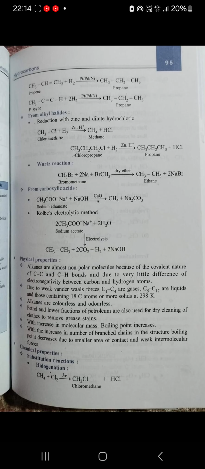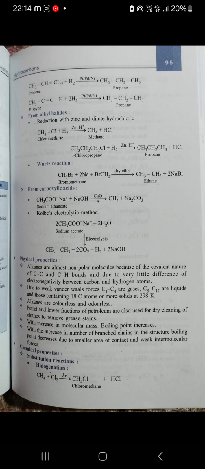Now, physical properties of alkane. Alkanes are almost non-polar molecules because of the covalent nature of carbon-carbon and C-H bonds, and due to very little difference of electronegativity between the carbon and hydrogen atoms. Due to weak van der Waals forces, C1 to C4 are gases, C5 to C17 are liquids, and those containing 18 carbons or more are solid at 298 Kelvin.